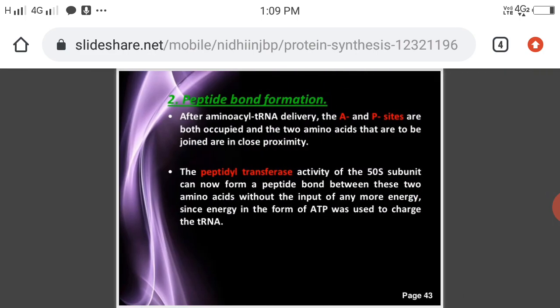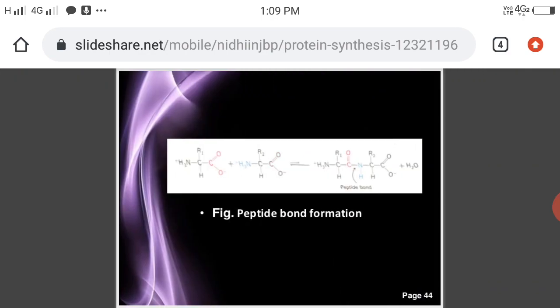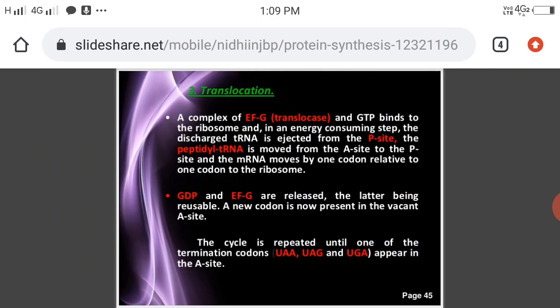And next one is peptide bond formation. This is the last but one step. Peptide bond formation is very important. One by one the amino acids are carried on the mRNA to synthesize peptides. Here also some ATP energy is required for the tRNA, and this is the peptide bond formation and translocation.